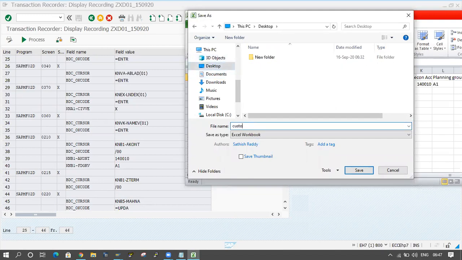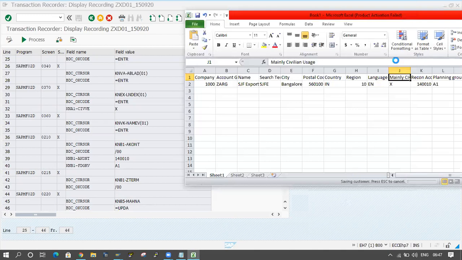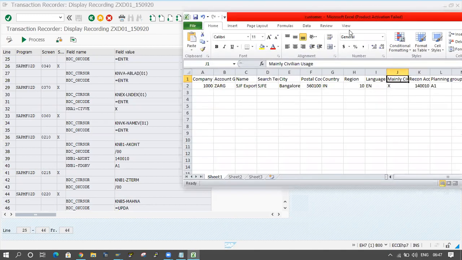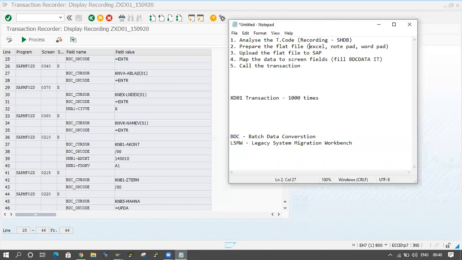This is a customer, right? Customer, click on the save button. Click on the close button. Fine.